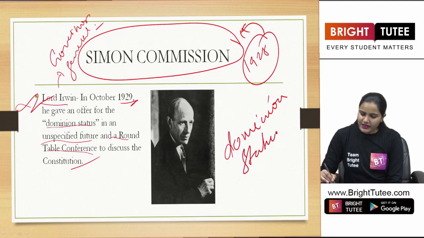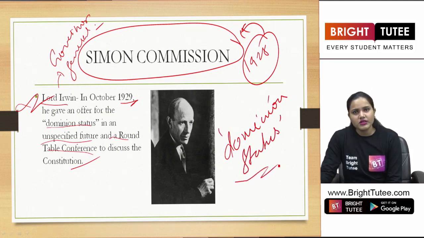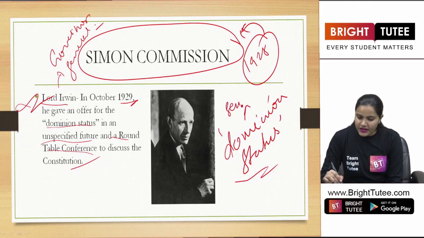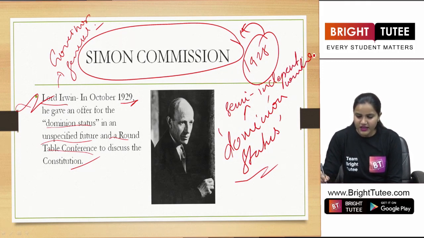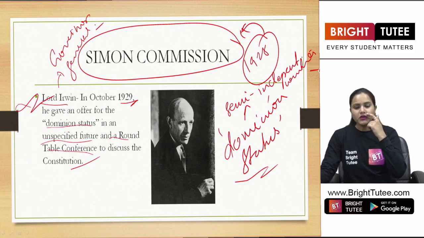Now, do you understand the term Dominion status, students? Dominion status here means giving semi-independent countries, as we can say in today's context. Now, this term was used when we are talking about the British Empire.